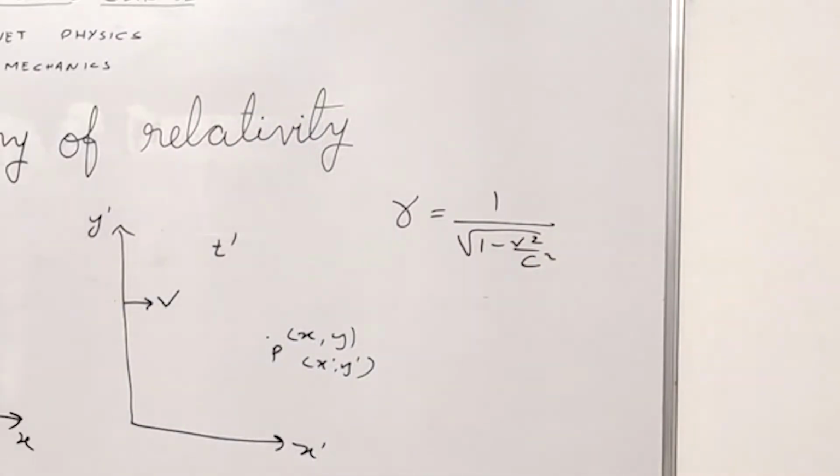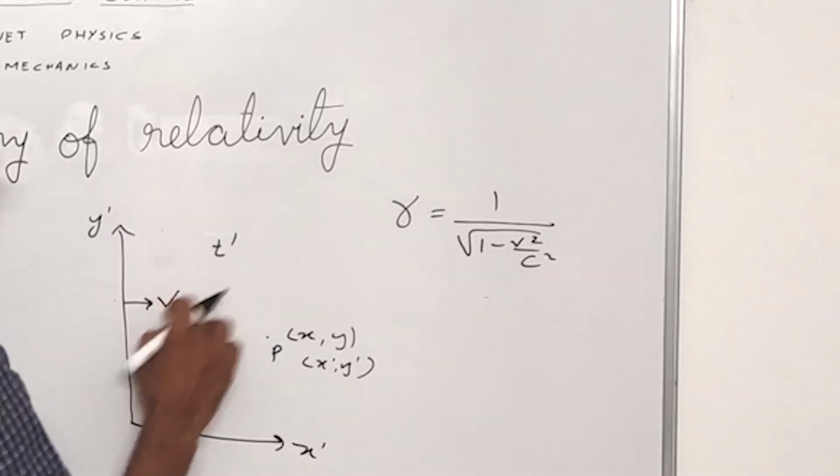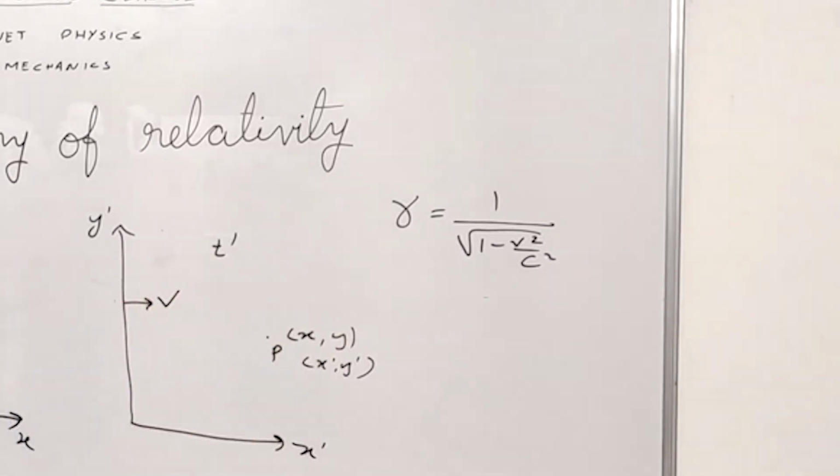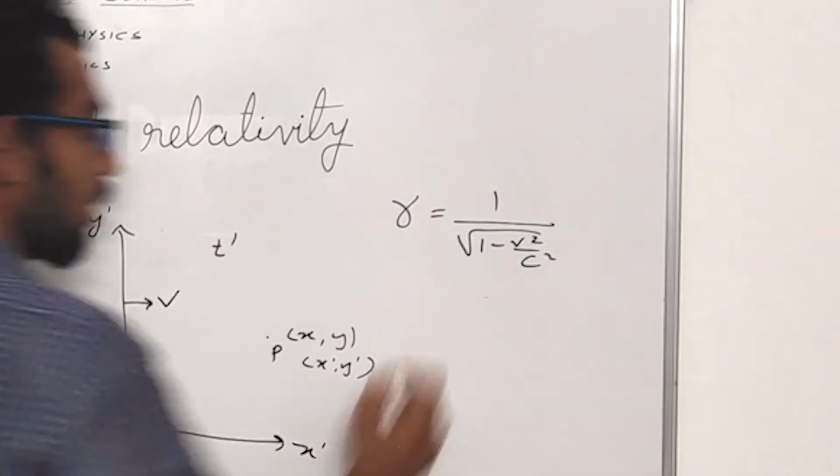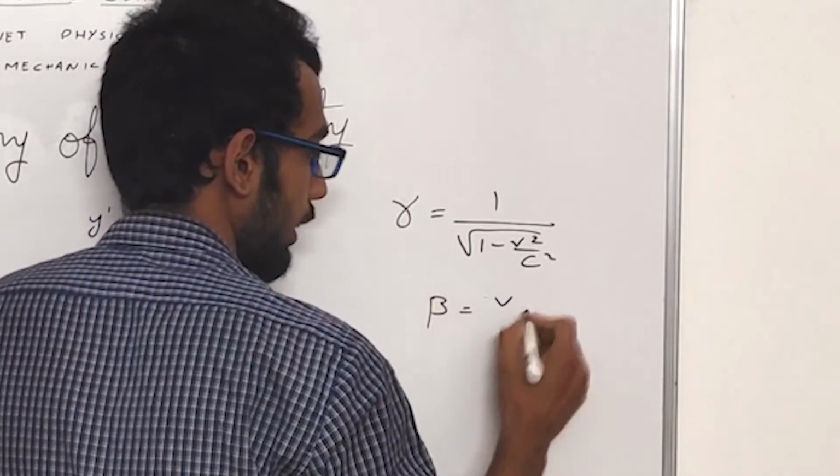So this gamma also has a value of v in it. Remember that. The next common constant that can occur in special theory of relativity is beta, which is v by c.